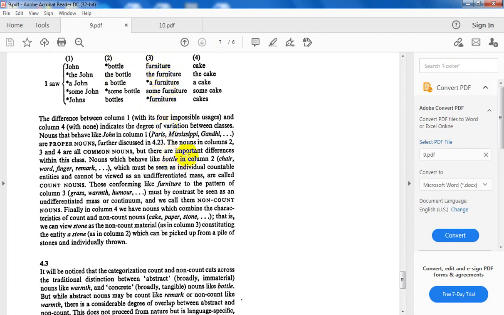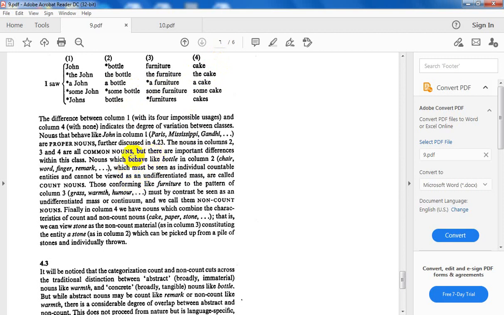And the last one, mass. هذول الماس إنه they contain or they share characteristics of count and non-count. يعني هذا الكيك مرة عاملة معاملة الكاونت، مرة عاملة معاملة non-count.